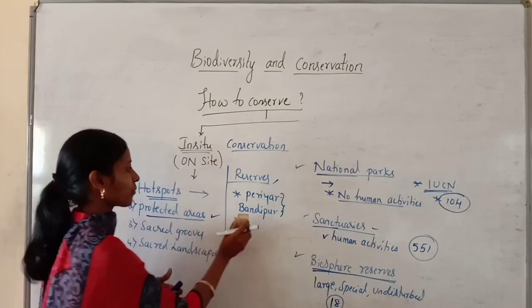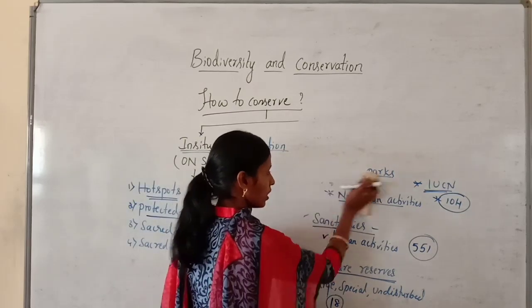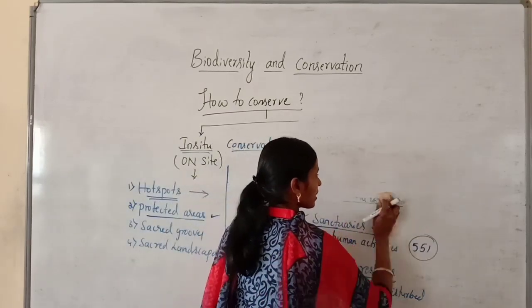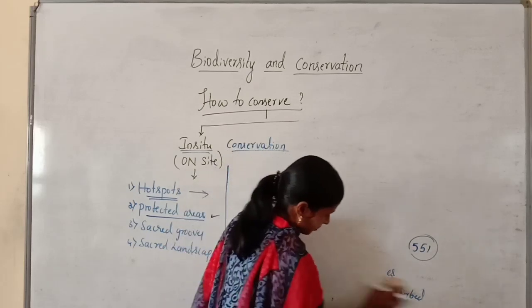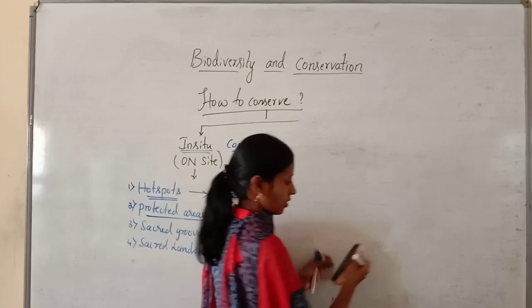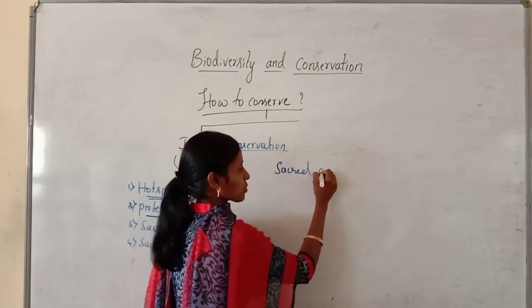Now we will take the sacred groves and sacred landscapes. All these are very important, and the name and number is also very important. The next one is sacred groves.